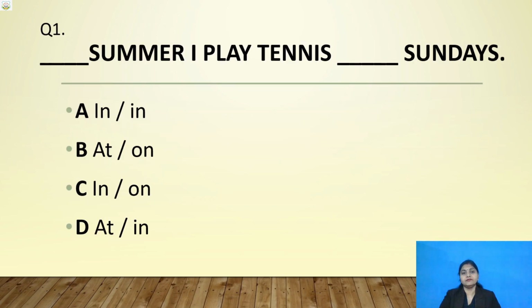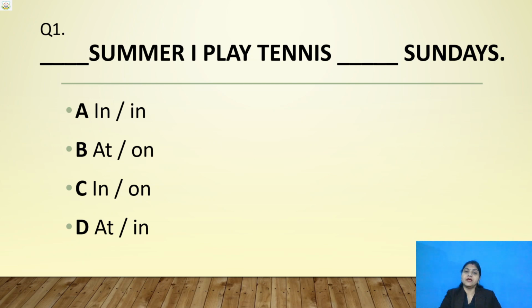Question number 1. Summer, I play tennis Sundays. You can see here 2 gaps. One gap is here and another gap is here. What you have to do? Choose the correct option. A, B, C or D. 4 options are given here. You have to choose the correct option out of these 4.